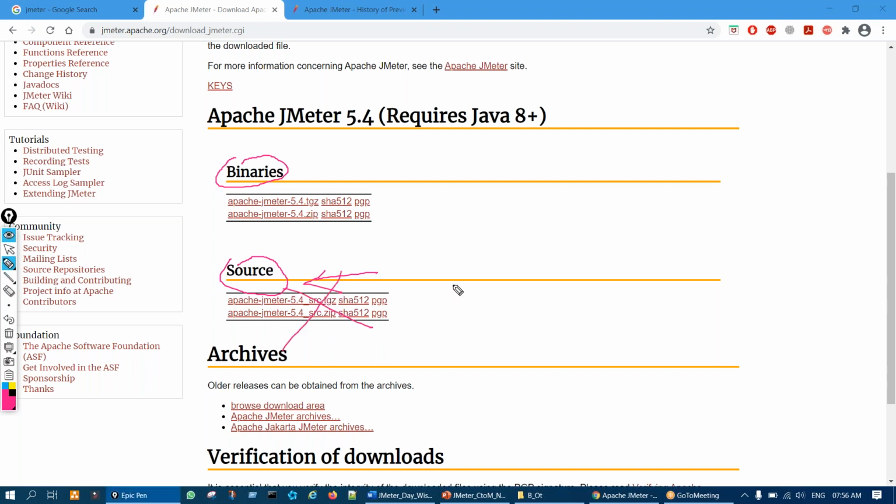This is only for developers, who want to download the source code of JMeter and make changes in that. Because it's an open source tool, anyone can download its source code and make certain changes. If the changes are good, they can submit them to JMeter so that in the next version they will implement them. So this is for them, not for the person who just wants to use it. We are the people who will be using it, we are not concerned with developing anything in that. So for us, this is the one for general use.